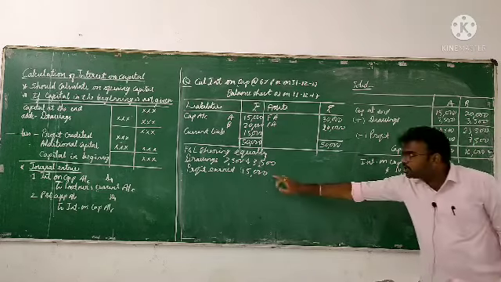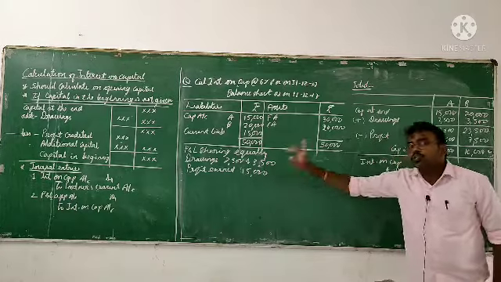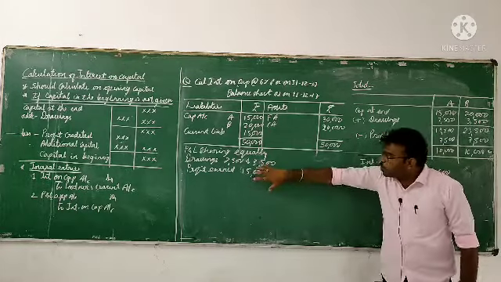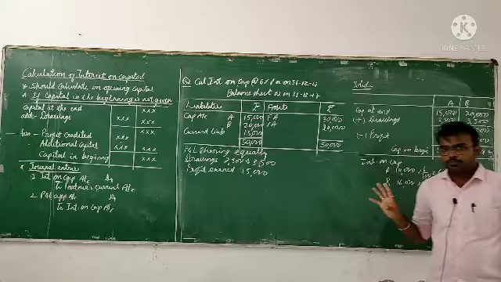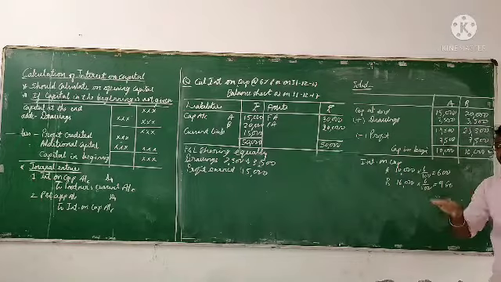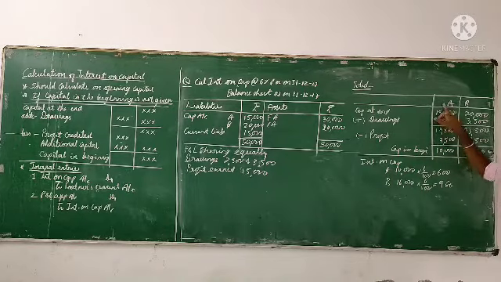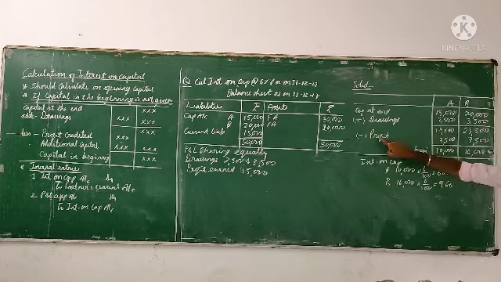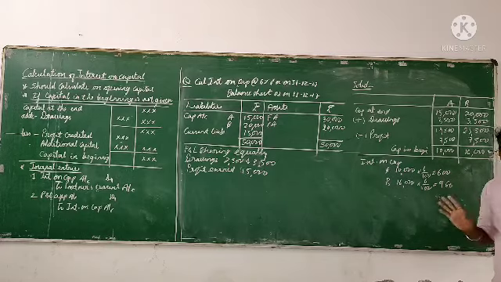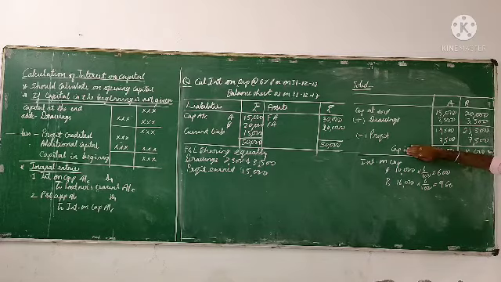The profit they have given is 15,000, and they also told us this profit is shared equally. So 15,000 into half is 7,500 for A and 7,500 for B. So now 17,500 minus 7,500 is 10,000 for A, and 23,500 minus 7,500 is 16,000 for B. So we got the opening capital.